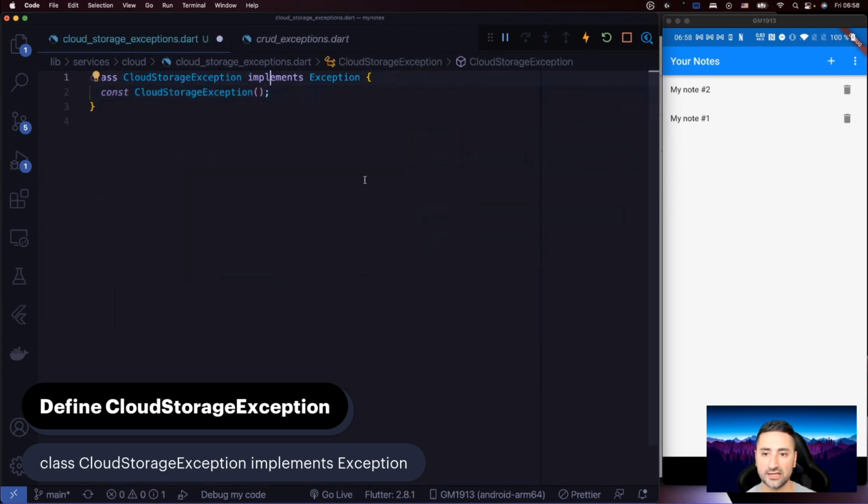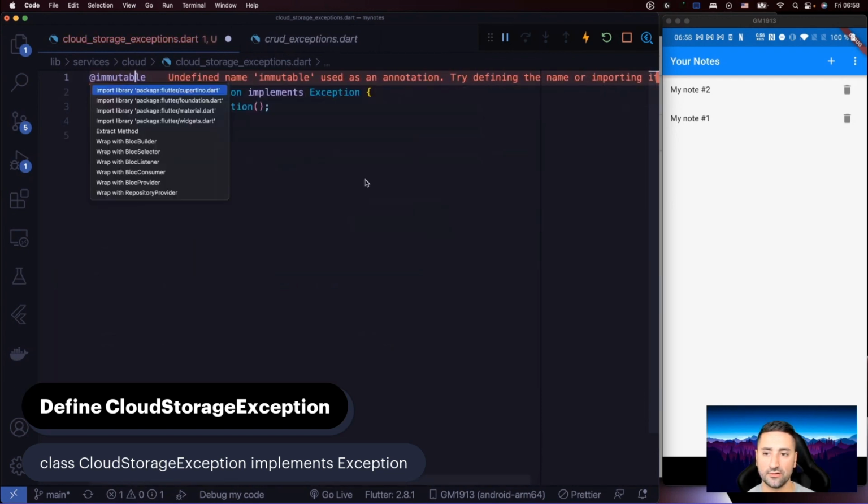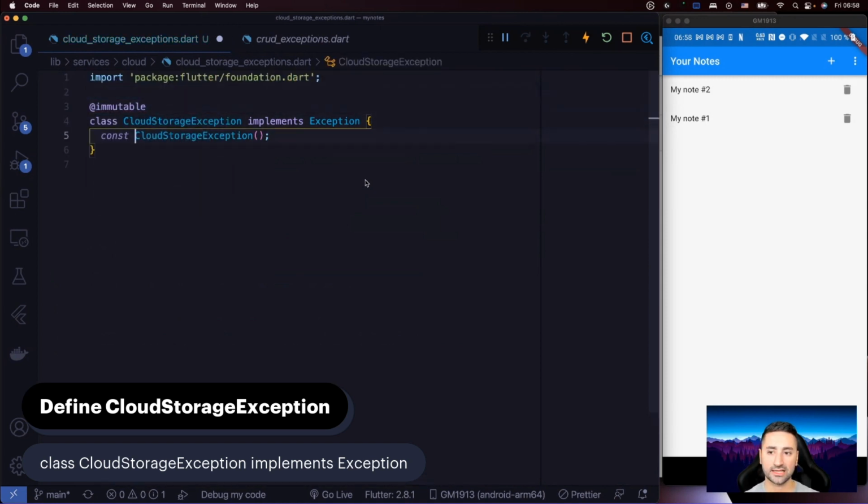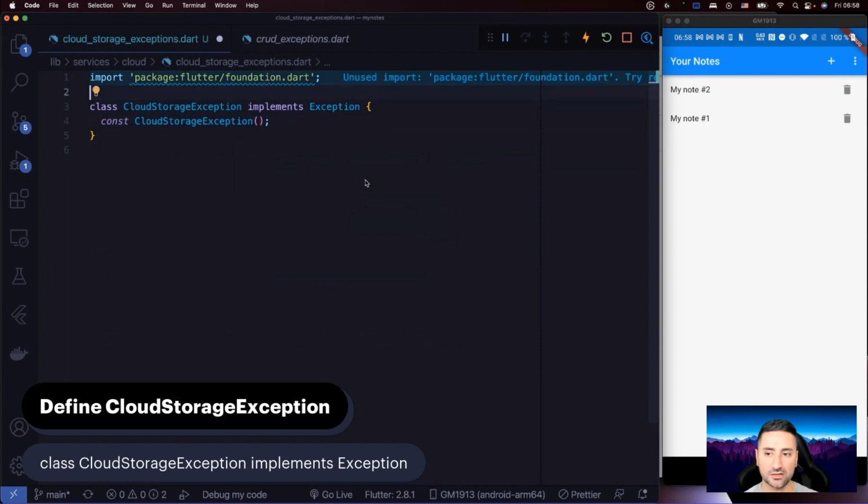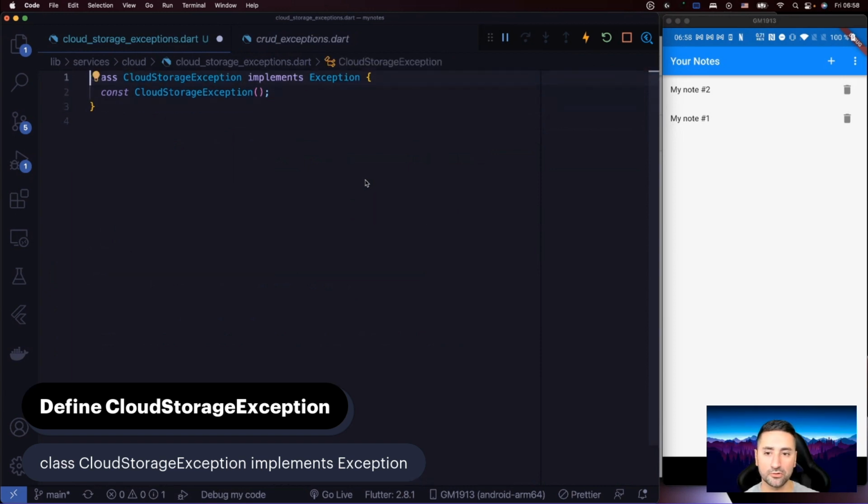So it makes creating instances of this a lot easier. And you could also basically say that this is an immutable class, meaning that this class and all its subclasses need to be immutable. You could do that, all right? That's fine as well. But usually exceptions aren't marked with this. It's usually data classes that are marked with immutable. So I'm not going to do that right now.